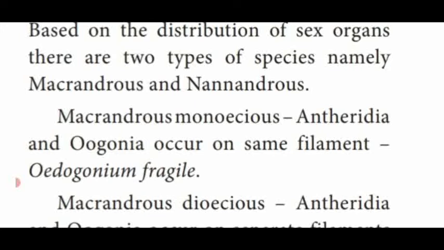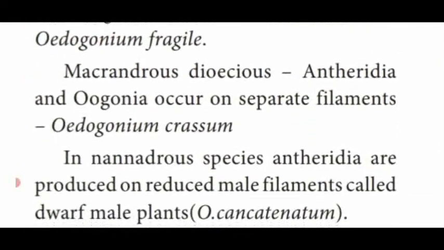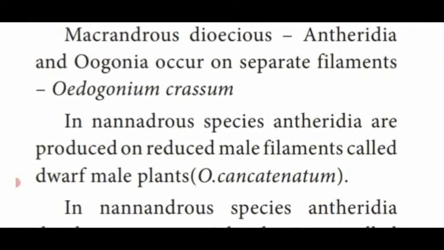So in macrandrous monoecious, antheridia and oogonia occur on the same filament. That is Oedogonium fragile, an example of macrandrous monoecious. Another one, macrandrous dioecious: antheridia and oogonia occur on separate filaments, example Oedogonium crassum.